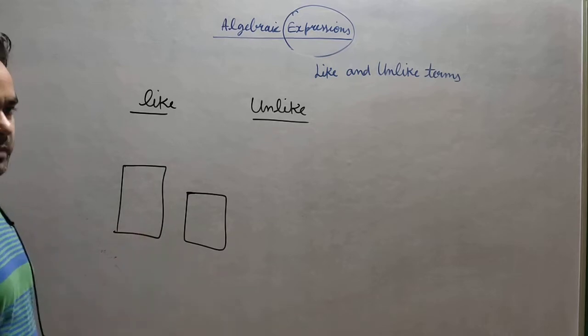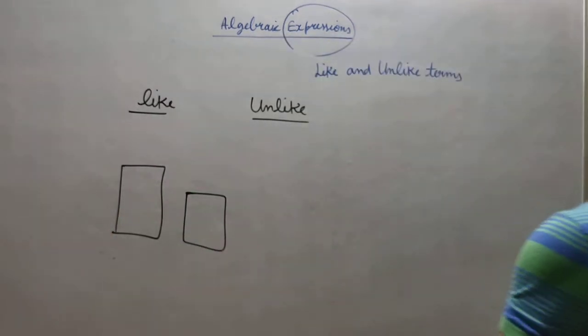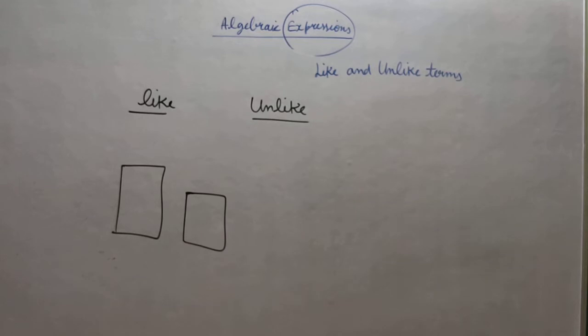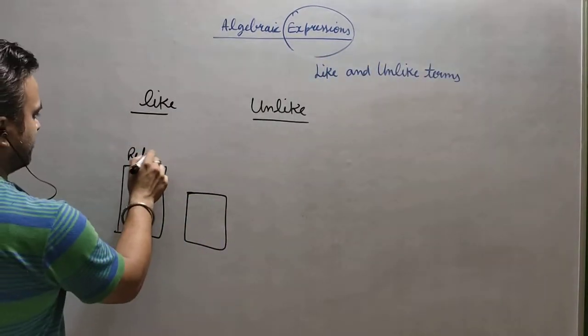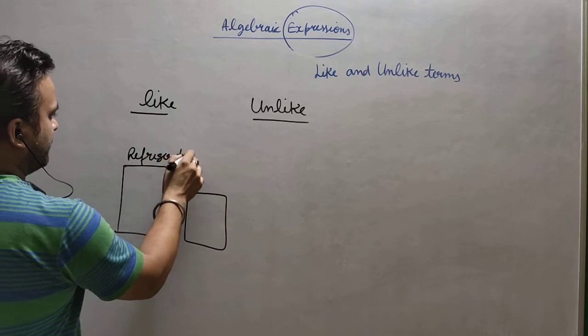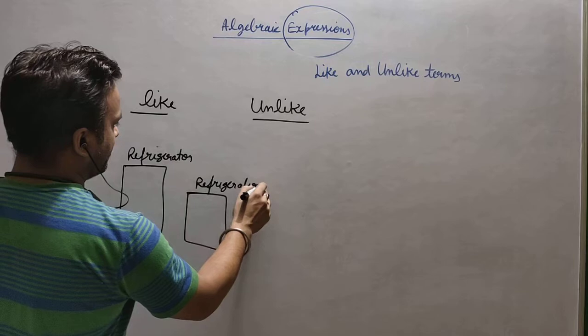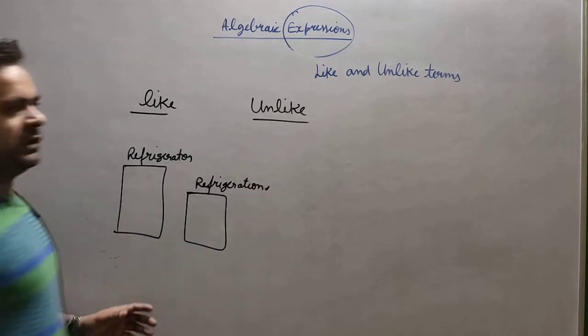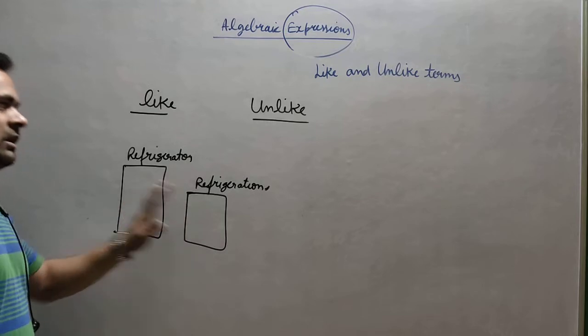But what is the difference? The size is different. But size never changes the family. Size will not change the family of those refrigerators. The functioning is the same. The only difference is size. So we will say that they are like.